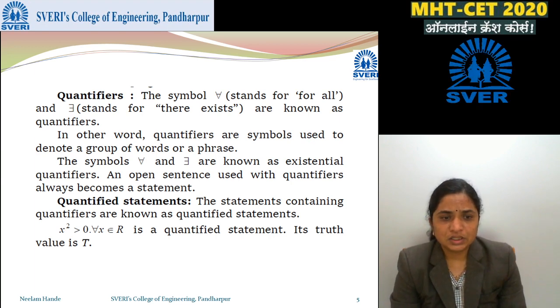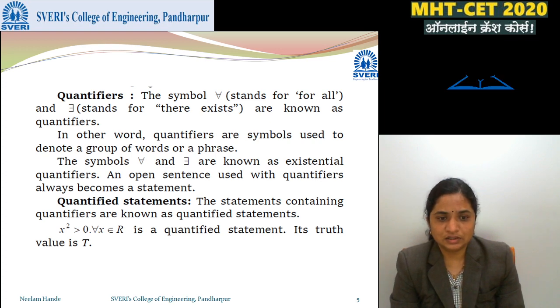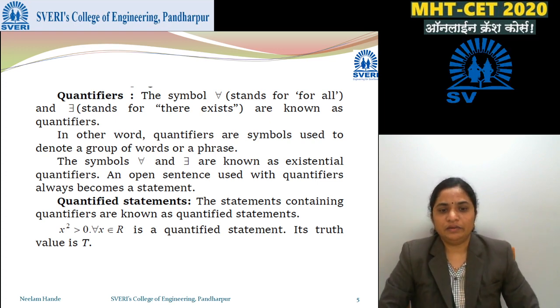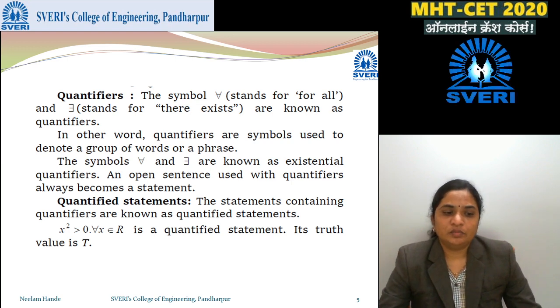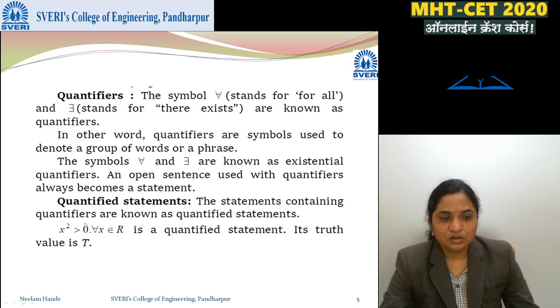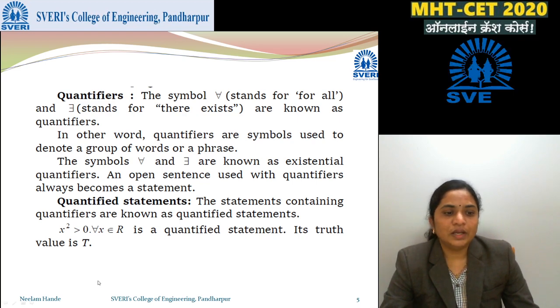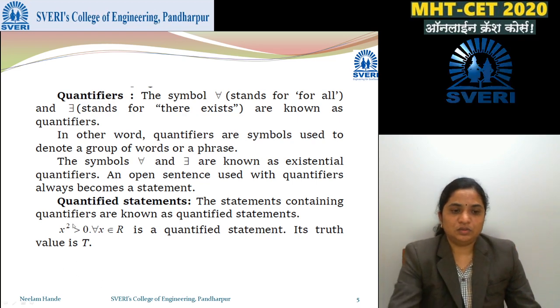Quantified statements. The statements containing quantifiers, meaning statements containing for all and there exists, are known as quantified statements. For example, x squared is greater than 0 for all x belonging to R. It is a quantified statement because there is a for all sign, and its truth value is T because this is a true statement.